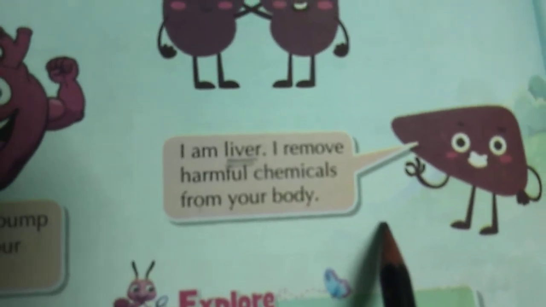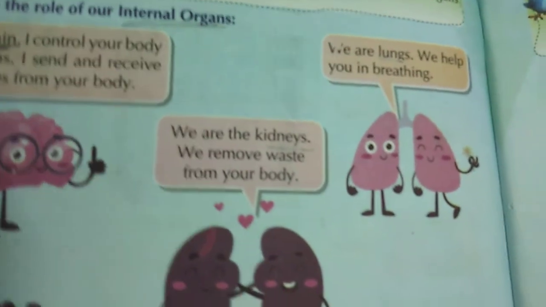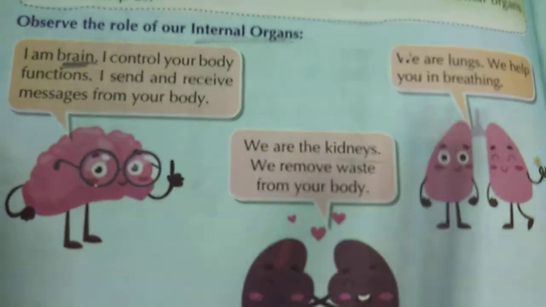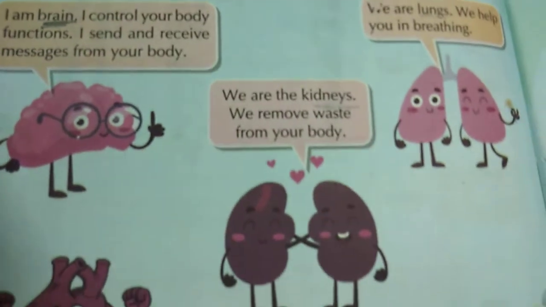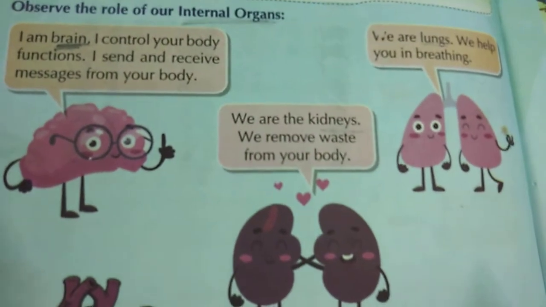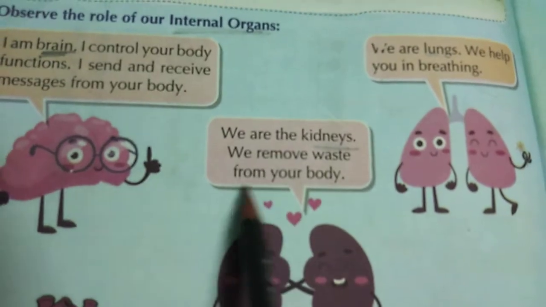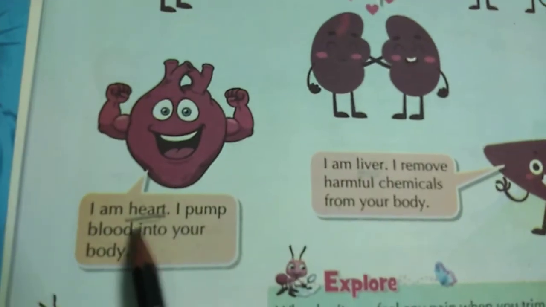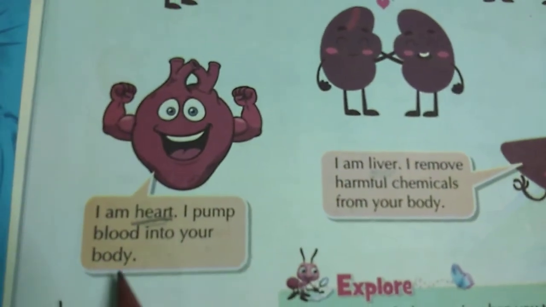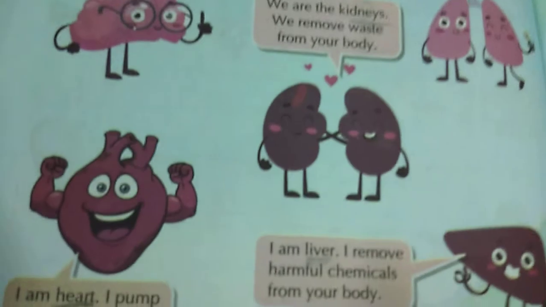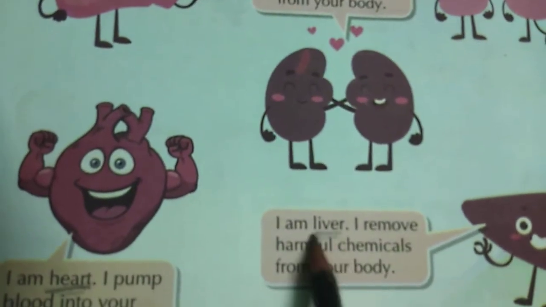Clear? If I ask you to name any 5 internal organs, you will say brain, lungs, kidney, heart, liver. If I ask you what is the work of kidney, you will say kidney helps to remove waste from our body. The heart pumps blood in our body. What does the liver do?